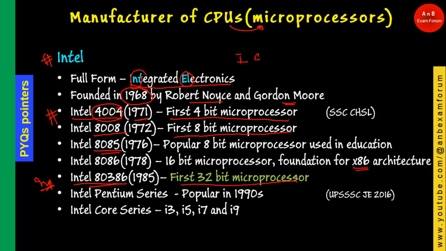So you can see a lot of research happened there, and different types of microprocessors were made by Intel. Afterwards, in the 90s, the Intel Pentium series was started, and the Intel Core series, which is now dominating the market, like i3, i5, i7 and i9 processors. All such processors are made by Intel, that is Integrated Electronics.